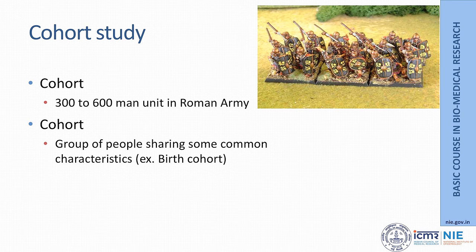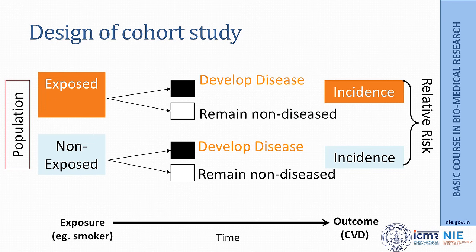The word cohort has military roots rather than medical roots. In the Roman army, a 300 to 600 man unit was called a cohort, whereas in epidemiology, the word cohort means a group of individuals sharing some common characteristic. One such example could be a birth cohort. All the children who are born today will form today's birth cohort. Let us see what the design of a cohort study is.